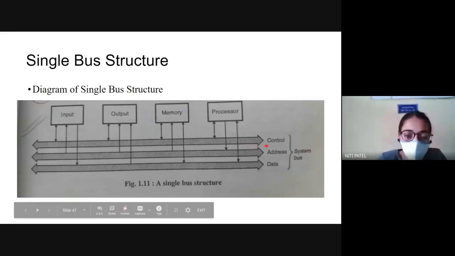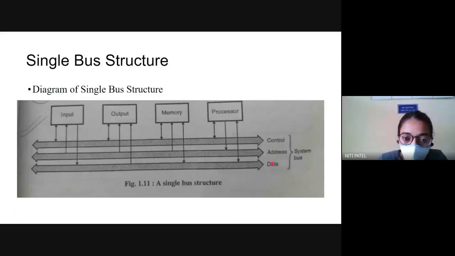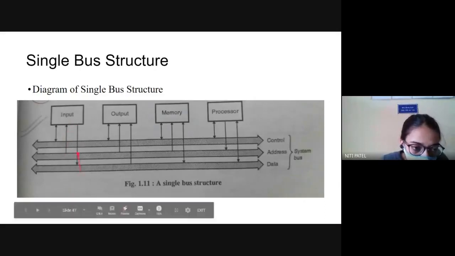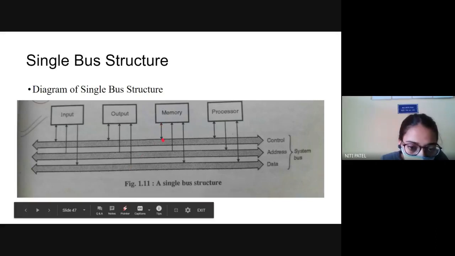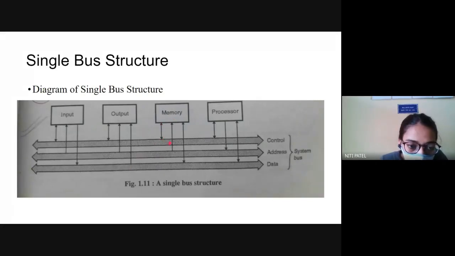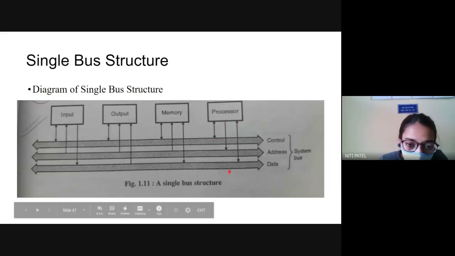Now what is happening? If you see, you have one control bus, one address bus and one data bus. The processor is connected to these three buses, memory is connected, output is connected and input is connected. If you see, input is connected to the control bus with this line, input is connected to the address bus with this line, input is connected to the data bus with this line. Similarly, output is also connected to the control bus, address bus and data bus. Memory is also connected to the control bus, address bus and data bus. Processor is also connected to the control bus, address bus and data bus.